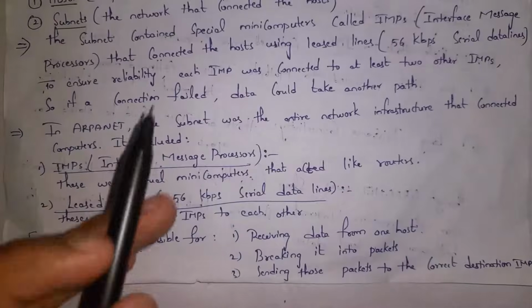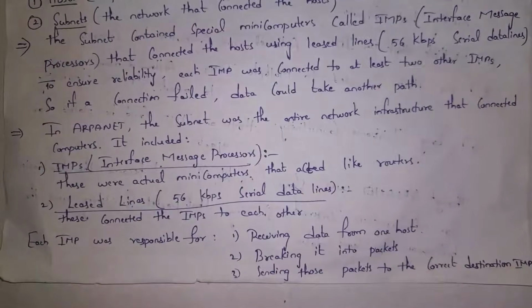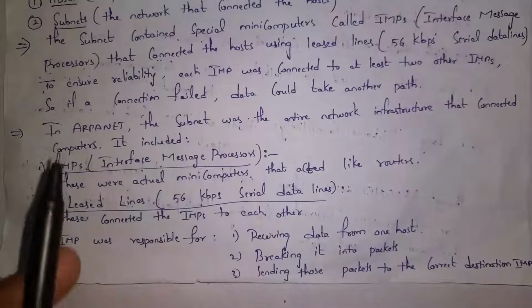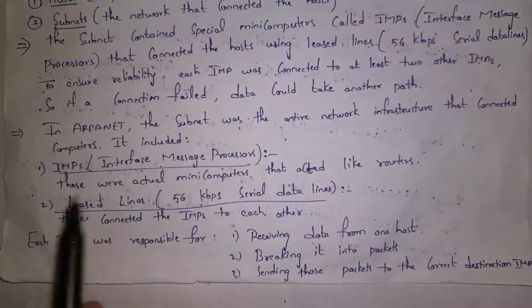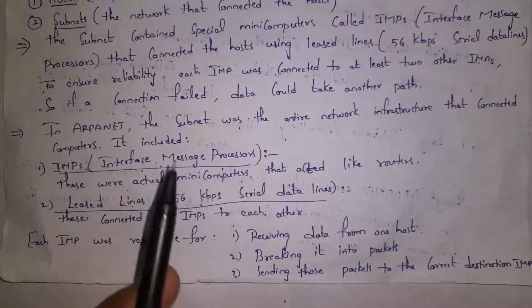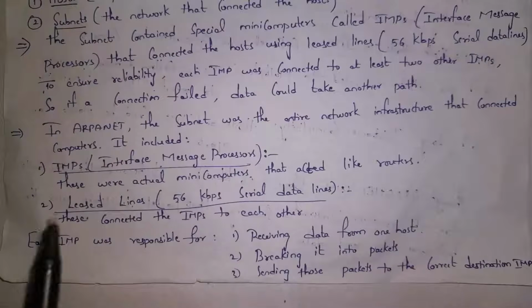And in ARPANET, the subnet is the network that contains two components. They are IMP devices, that is interface message processors. They are like actual mini computers that act like routers. And the second one is laser lines. Laser lines are nothing but cable connections which will connect IMP devices to each other.